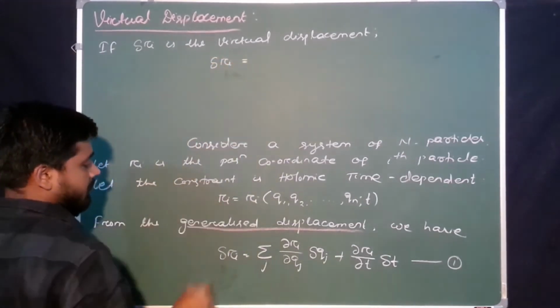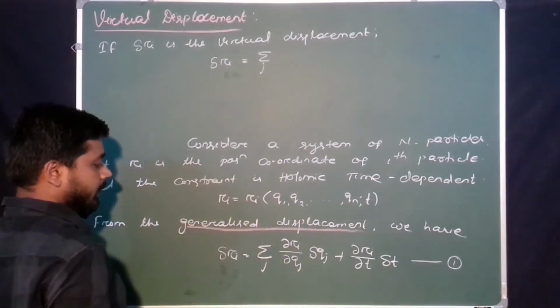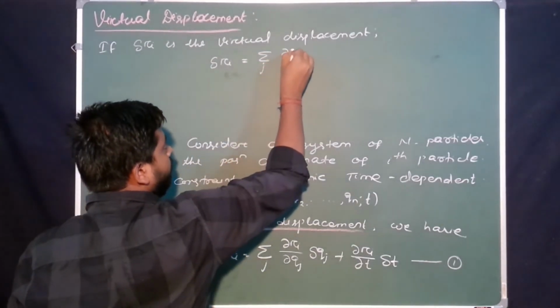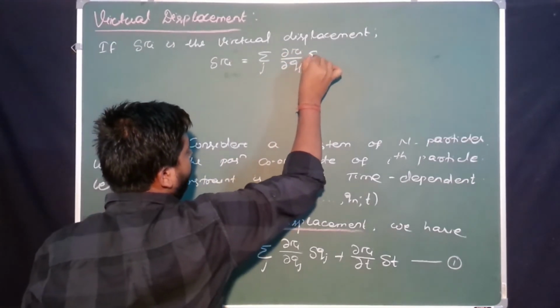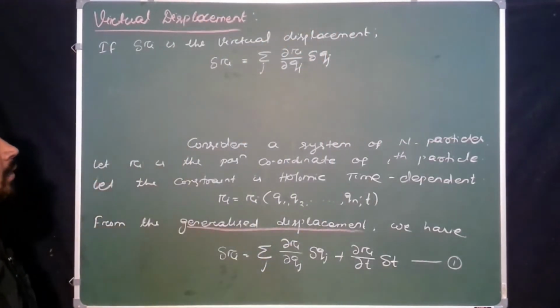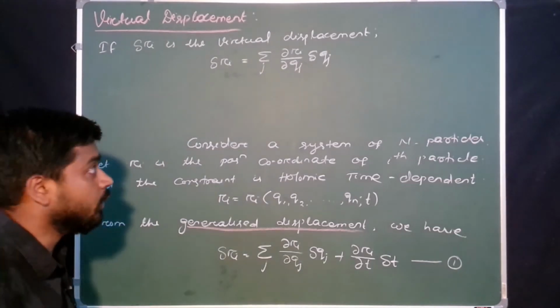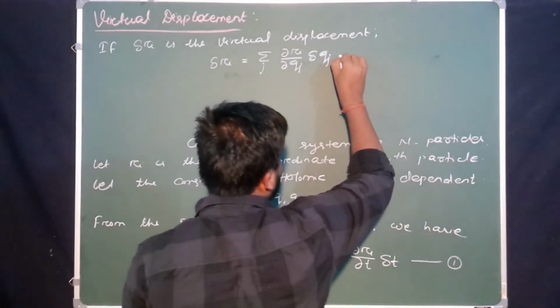Delta Ri is equal to the sum over j of delta Ri by delta Qj into delta Qj. Yes or no? This is our virtual displacement. This is the expression of our virtual displacement. Write down, this is equation 2.